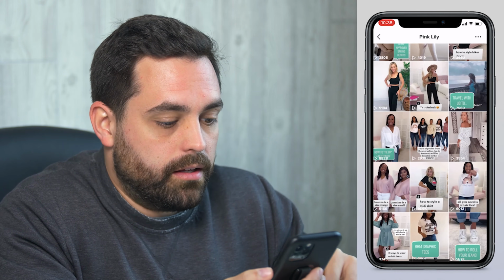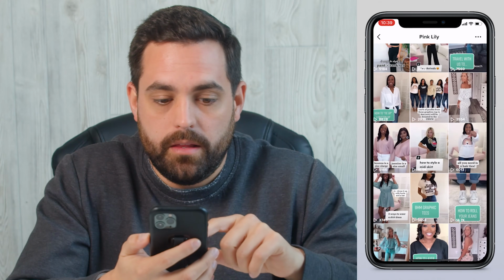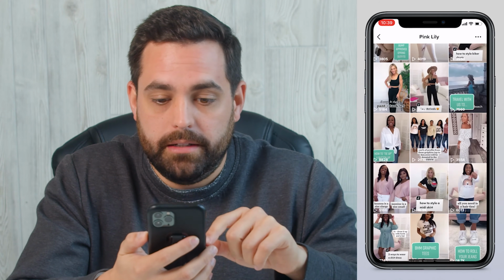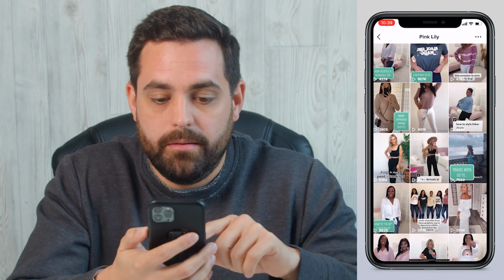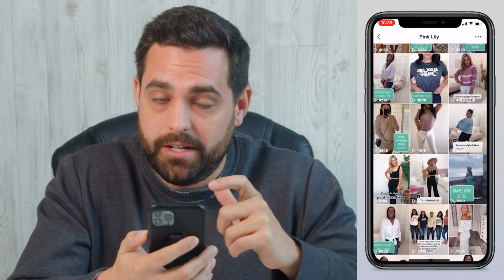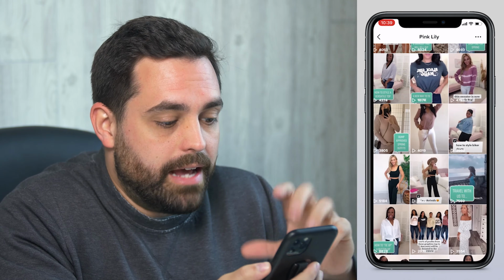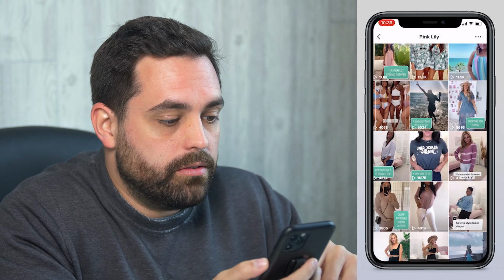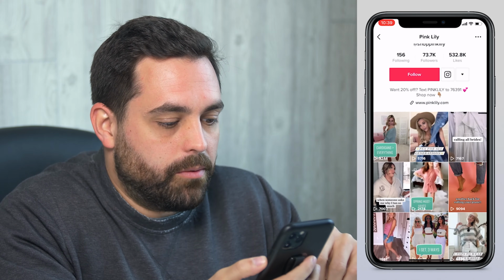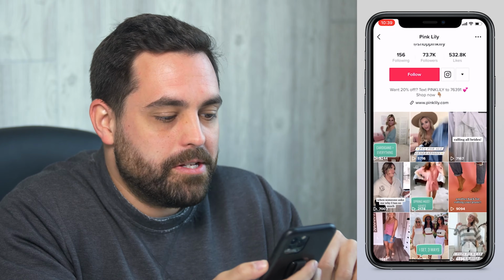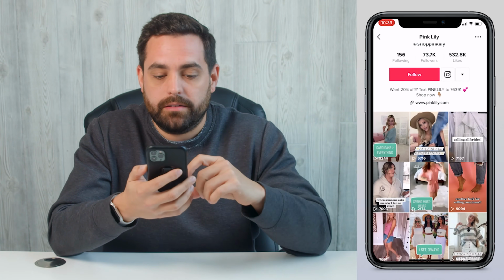So you'll see things like this one: how to style a midi skirt, how to tie up a button up, 3 ways to style pants and tank sets. But they also have new arrivals. See? So they're combining the how-to or the educational, and they also have done a few entertainment ones. So I believe when someone asked me why I tan so much, that video right there is going to be more of an entertainment style type video.